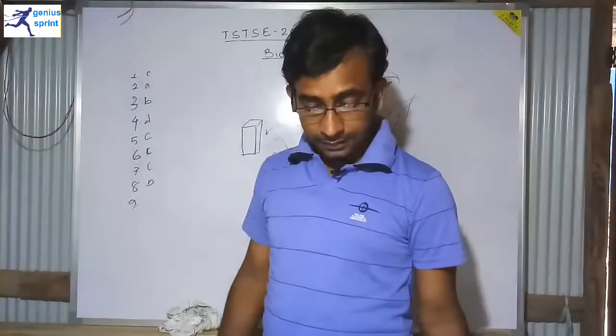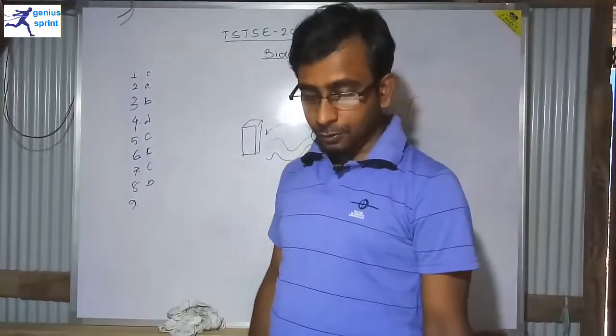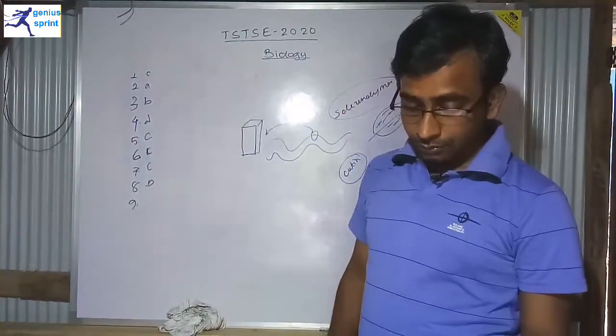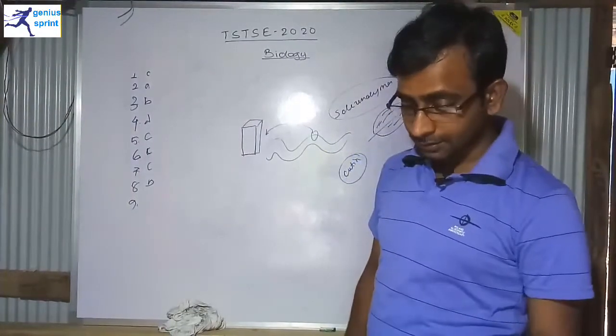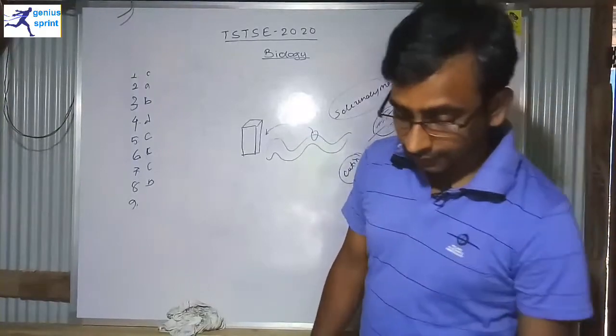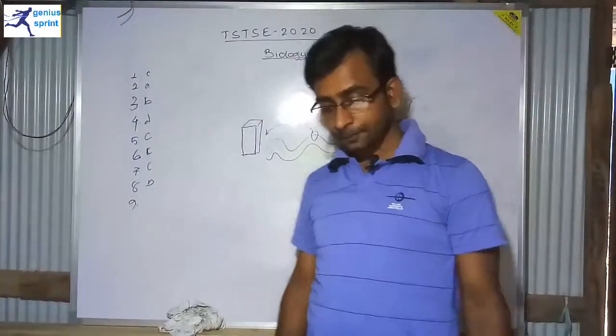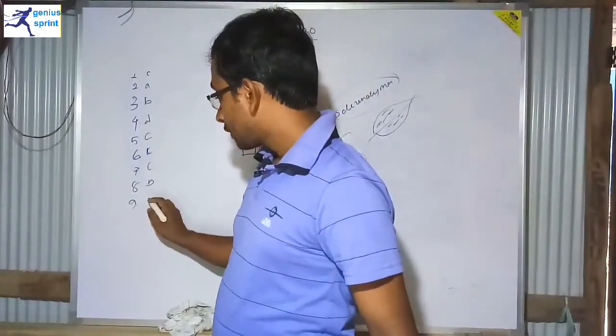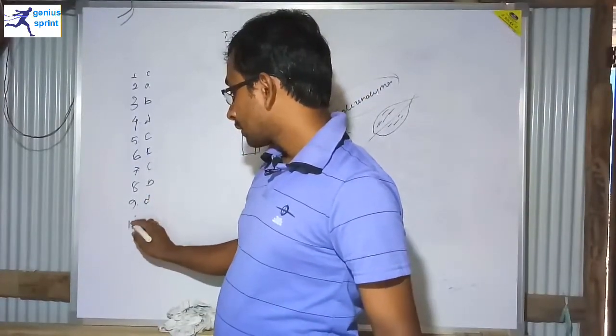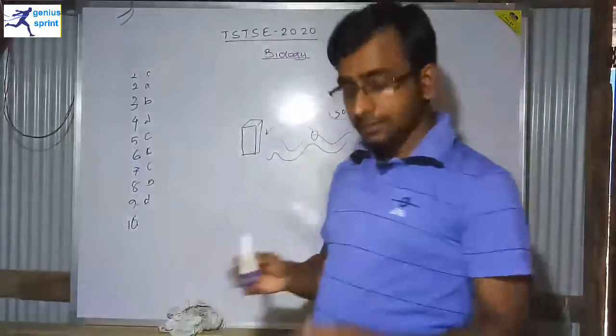Option D says they are active, dense cytoplasmic, with a thin cellulose cell wall, a prominent nucleus, and lack vacuoles. Yes, option D is correct for question number 9.